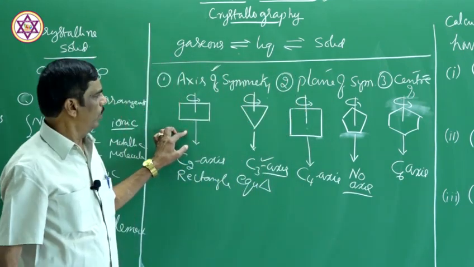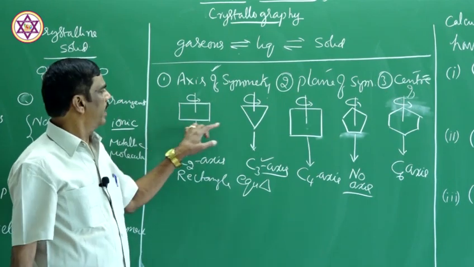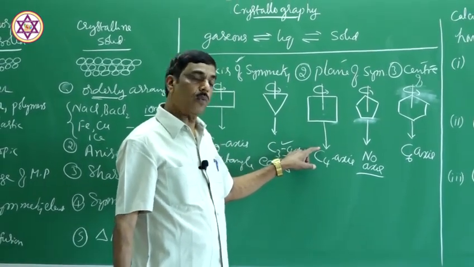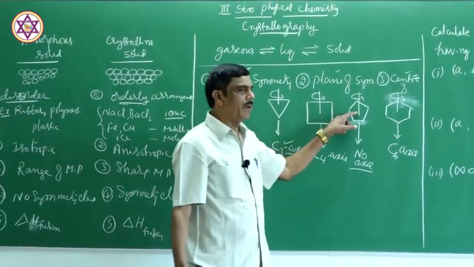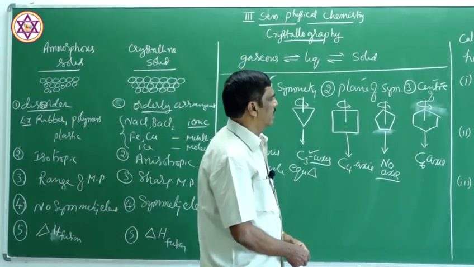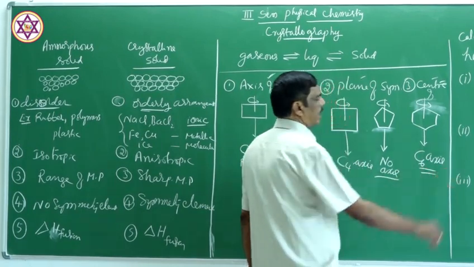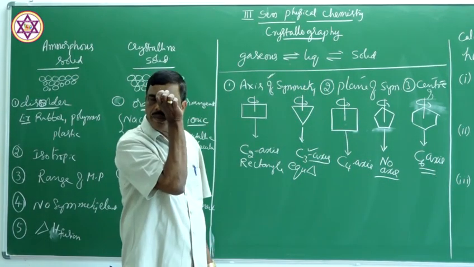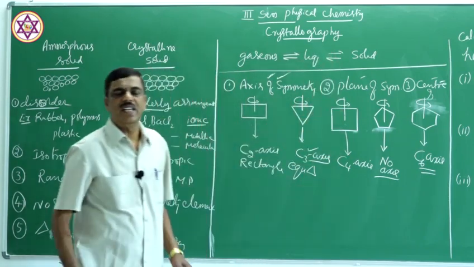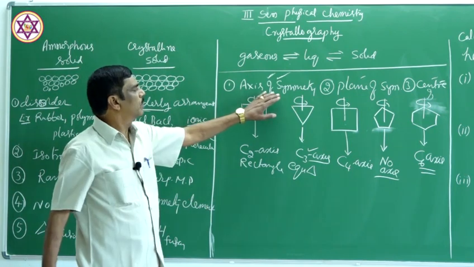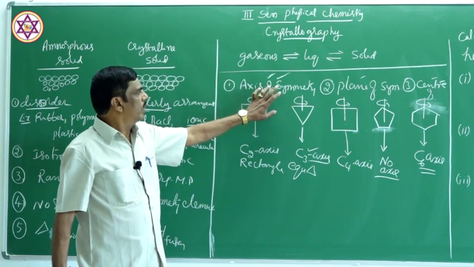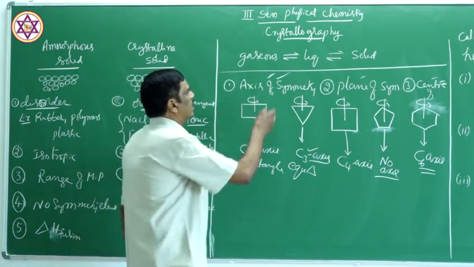So, rectangle C2, 2-fold axis of symmetry, triangle 3-fold axis of symmetry, square C4, a 4-fold axis of symmetry, pentagon no axis of symmetry. In case of a hexagon, C6 axis of symmetry, 6 times it is repeated. Therefore, 6-fold axis of symmetry is there. So, these are the axes of symmetry, symmetry elements observed when rotated through 360 degrees. So, this is about axis of symmetry.